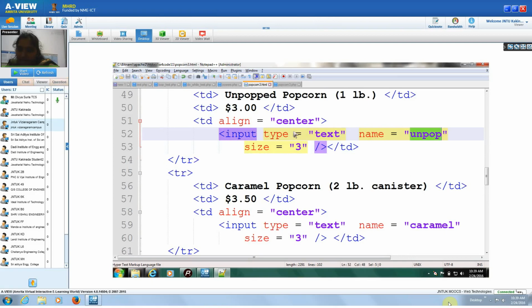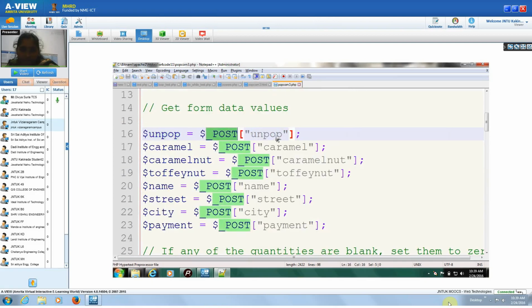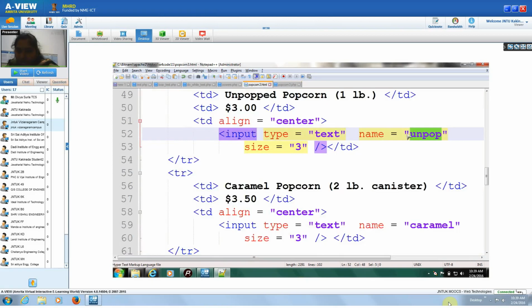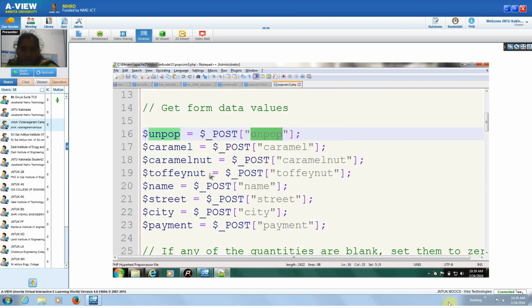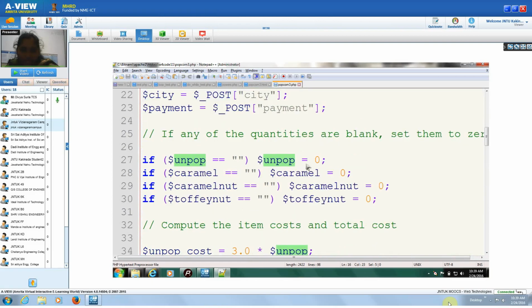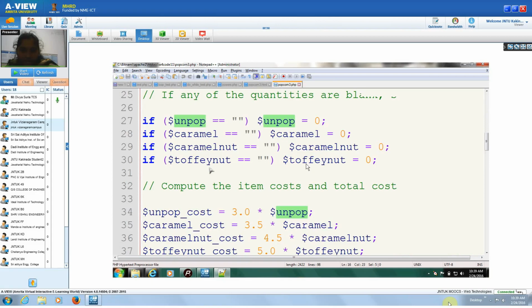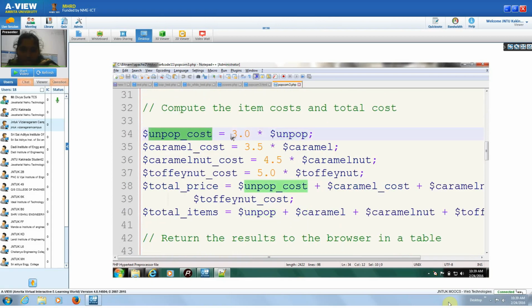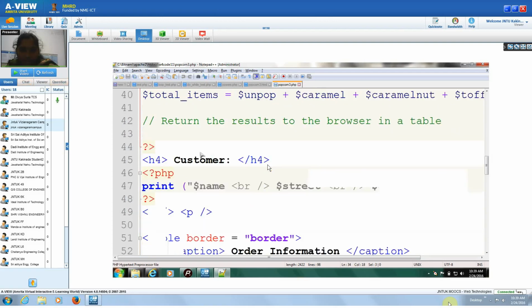The name you are declaring here is the value you use in $_POST of unpop. Whatever value you use in the name, that value you give here in this post variable. Here we are writing some conditions, multiplying the quantity by the price, and here we are displaying the total values.